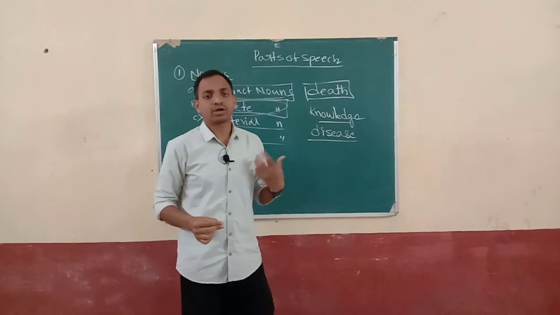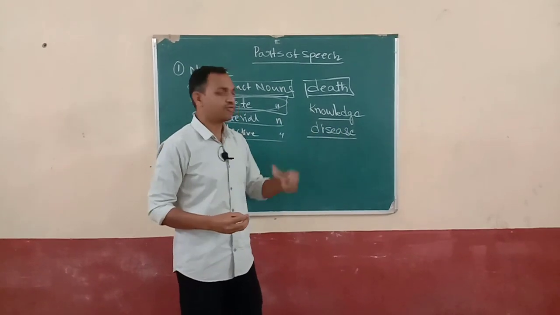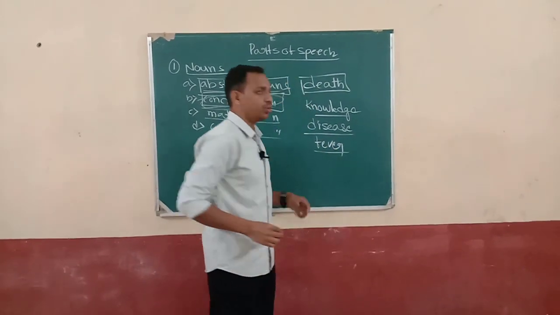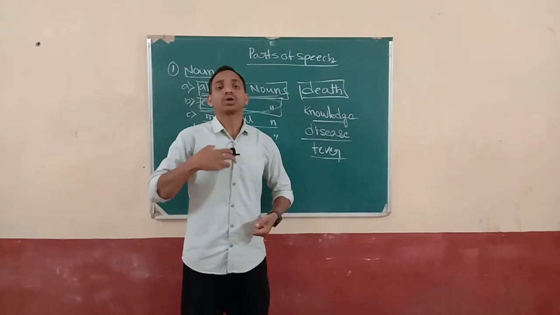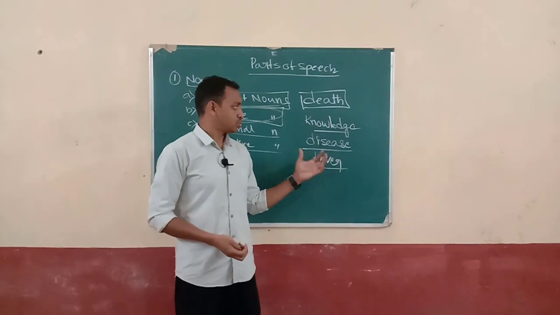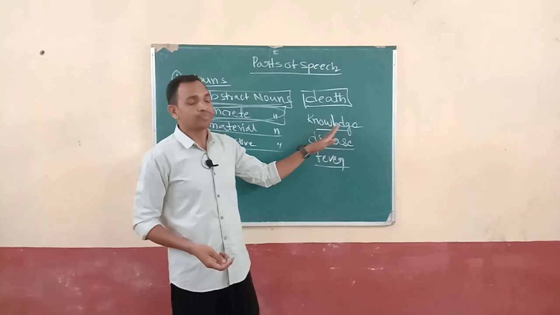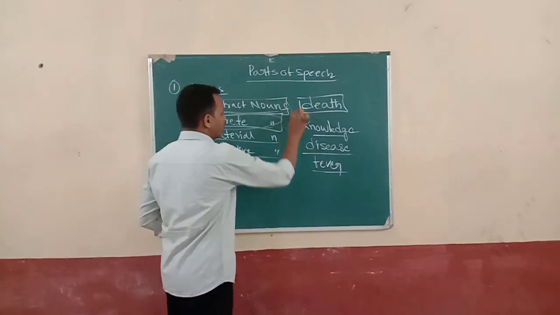You cannot touch the disease, you cannot see the disease, but you can feel it. And also fever. You cannot touch fever, you cannot see fever, but you can imagine and feel a fever. So whichever things you are not touching, whichever you are not seeing, these kinds of words are called abstract nouns.